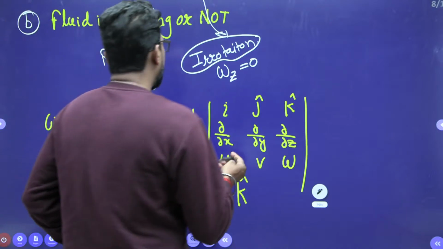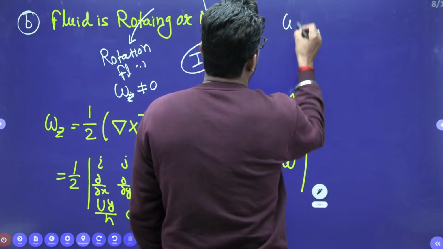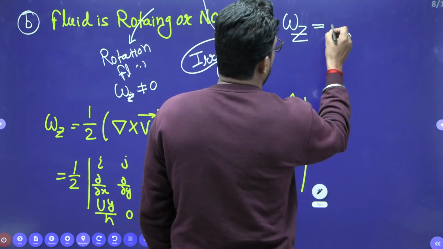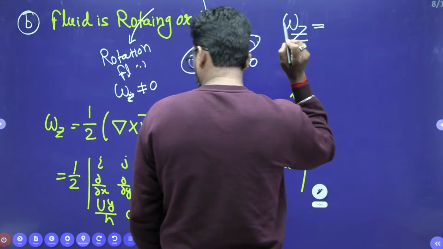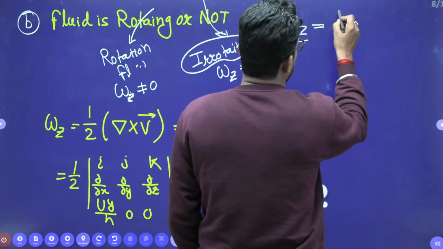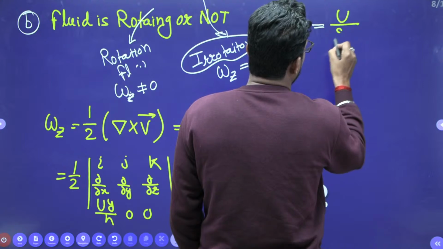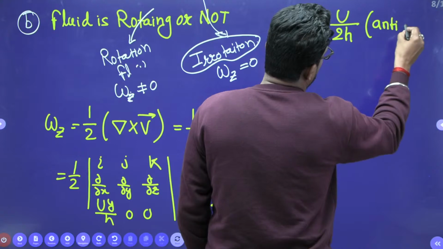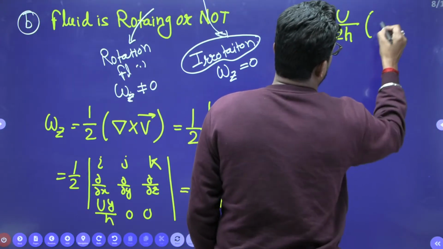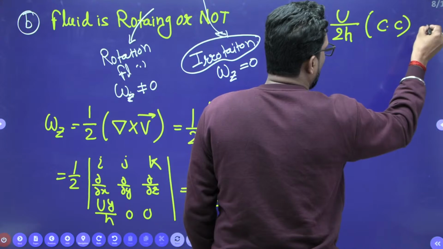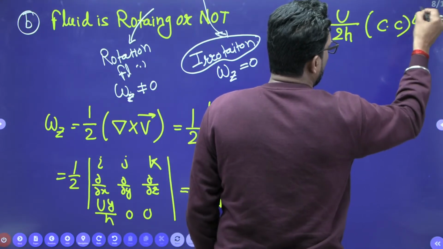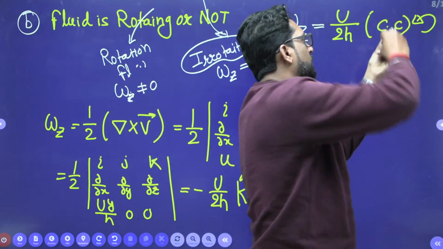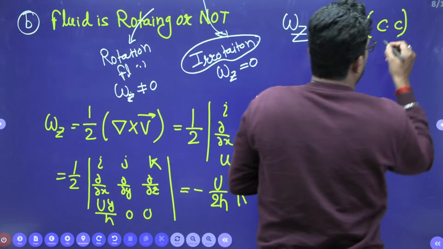That means omega z is equal to U by 2h, in the clockwise direction, sorry, it is clockwise.